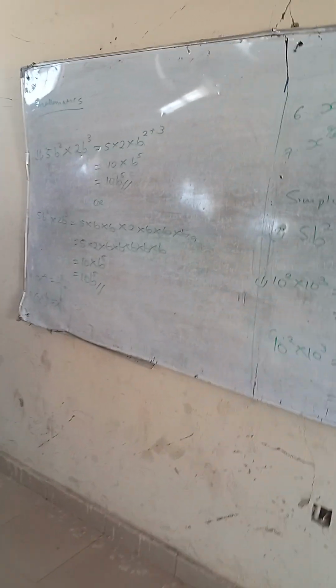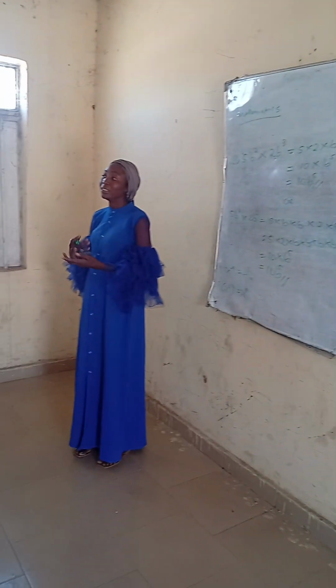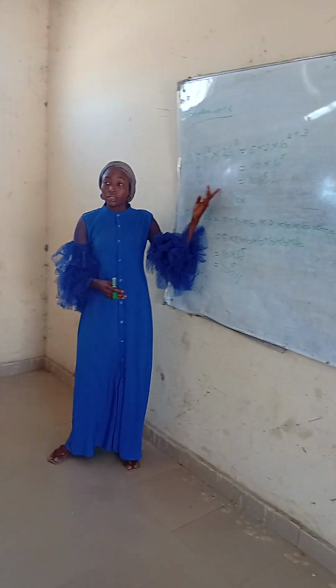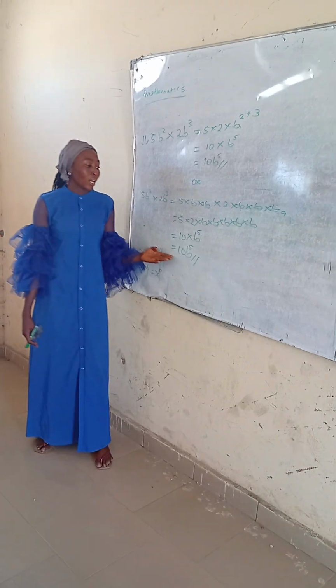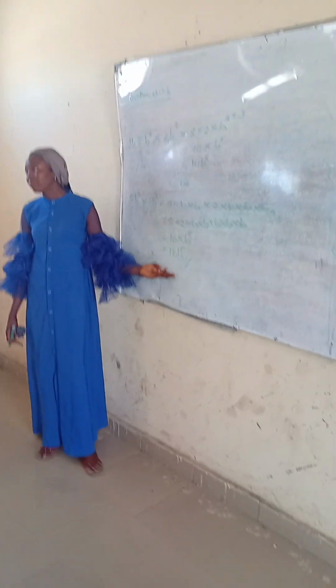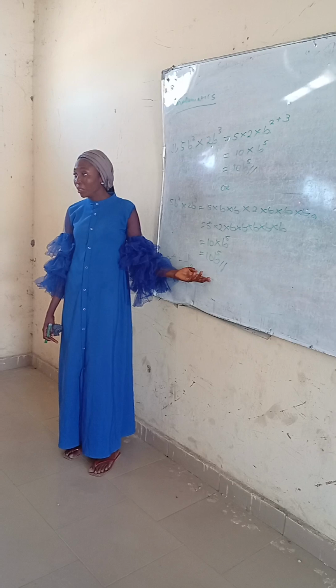We have so many ways of solving mathematics, but we are going to arrive at the same answer. This is a different method. This one is a different method. There is another different method again. But all of them you are going to arrive at the same answer. Are you getting me? Yes.